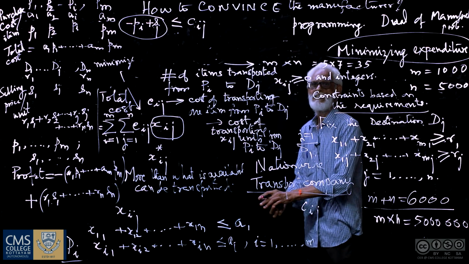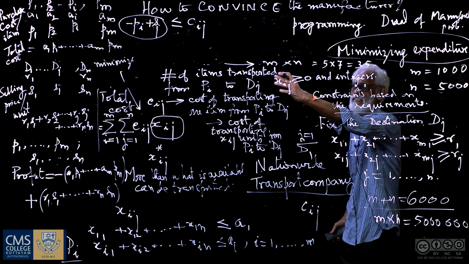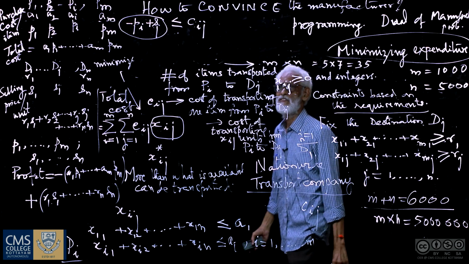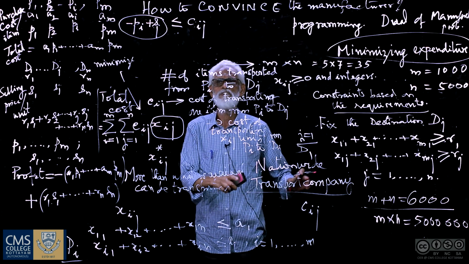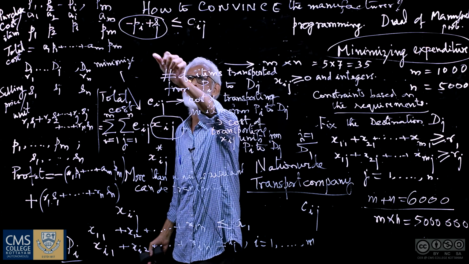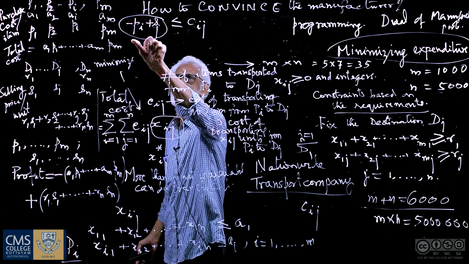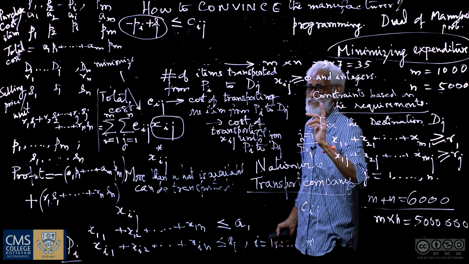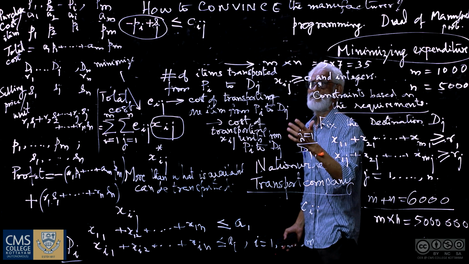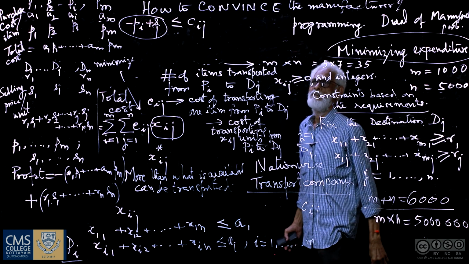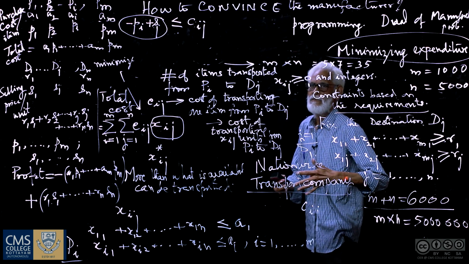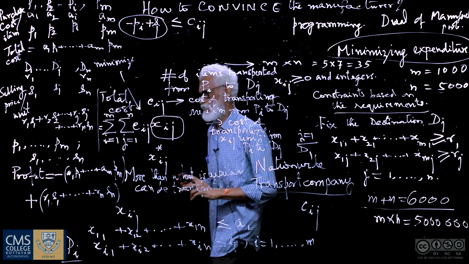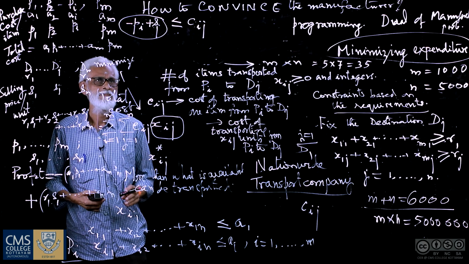So through these simple mathematical relations, he is convincing the manufacturer that he is not going to get a profit which exceeds the transportation cost that the manufacturer is going to bear if he is doing that business on his own.